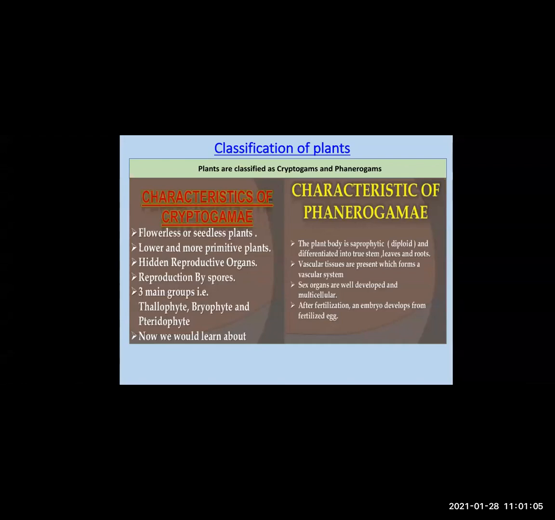Okay. Phanerogams' characteristics. The plant body is diploid in nature. The plant body is differentiated into true stem, leaves, and roots. True stem means they have developed stem, leaves, and roots present in the plant. Vascular tissues are present, which form a vascular system. In ninth standard, you have studied about xylem and phloem, the conducting tissues. These conducting tissues are present in phanerogams.